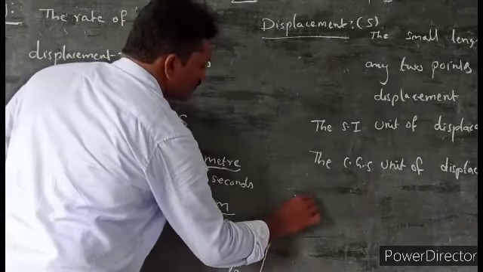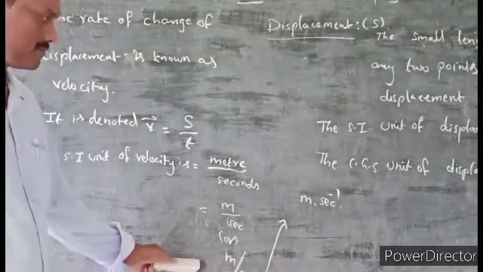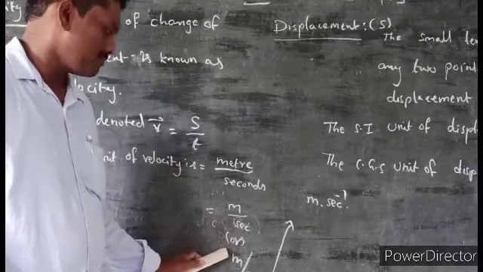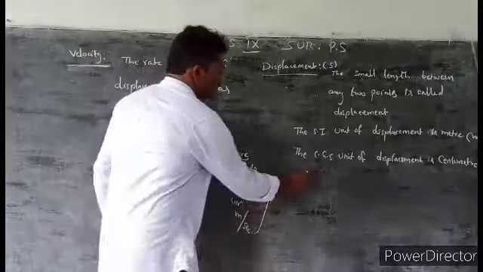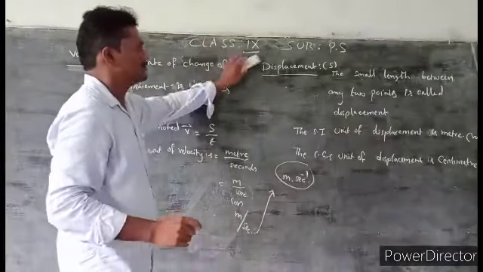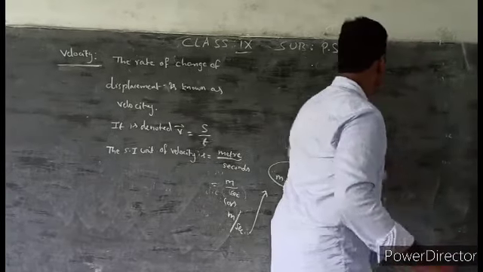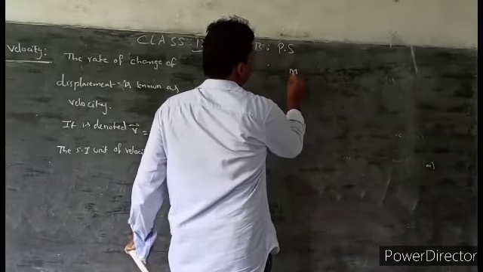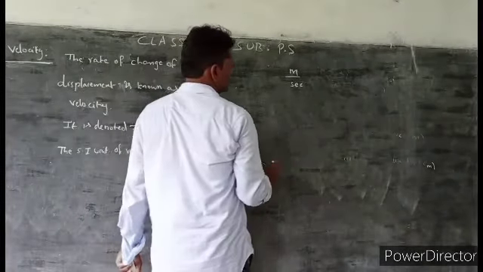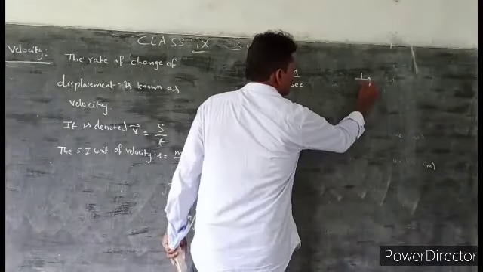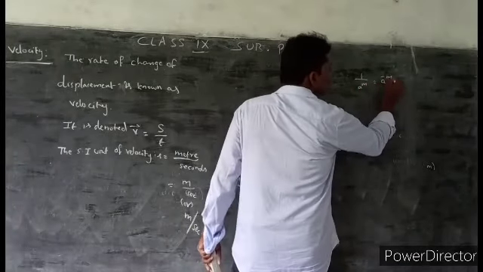Here meter into second inverse. All are the same: meter per second, or meter second inverse. How can you get this one? You know, good maths. Here meter by second. You know one of the formulas, 1 by e to the power of n is equal to e to the power of minus n.